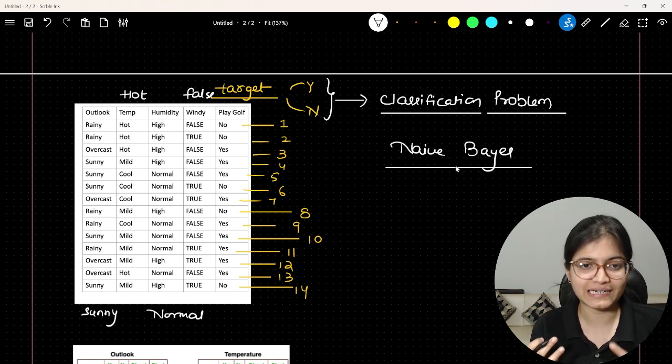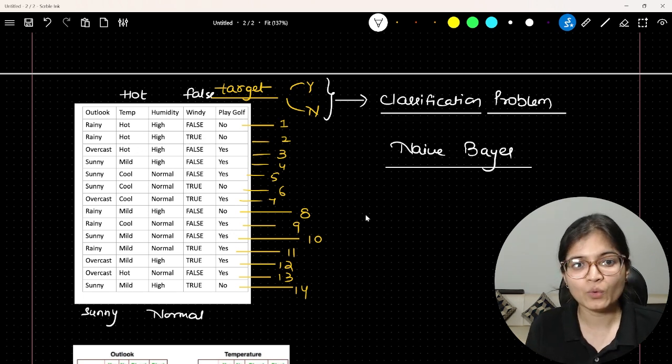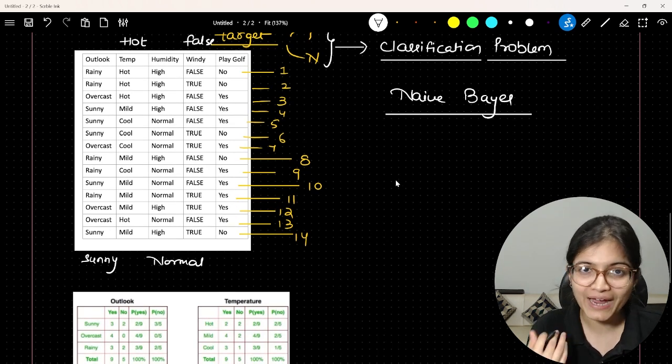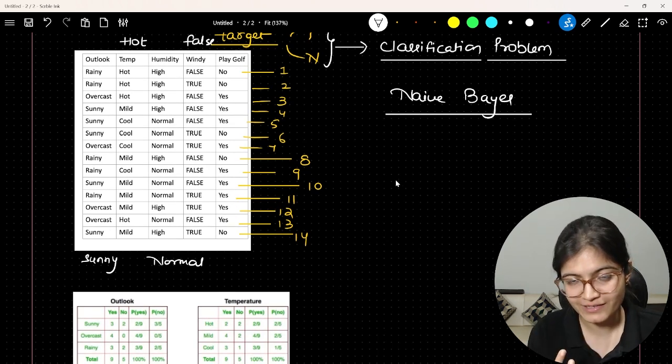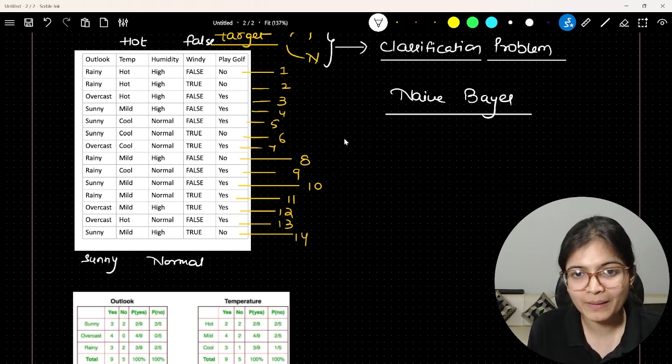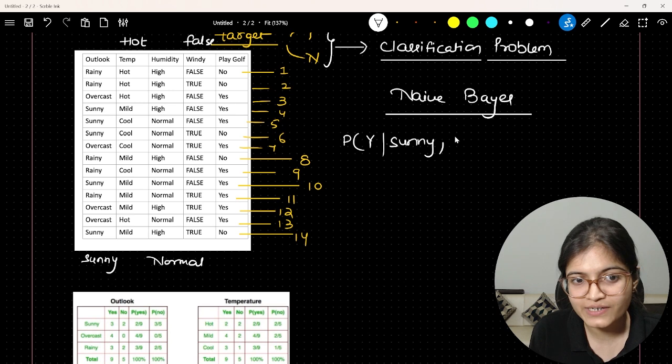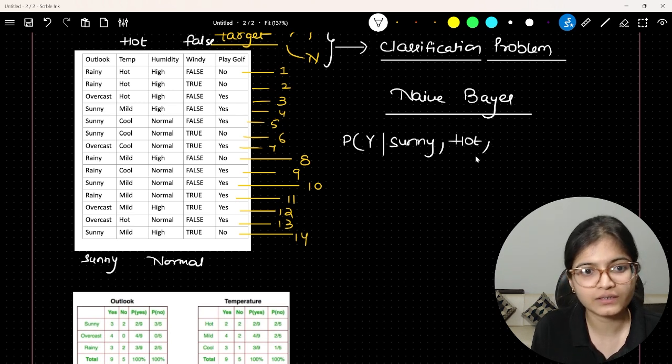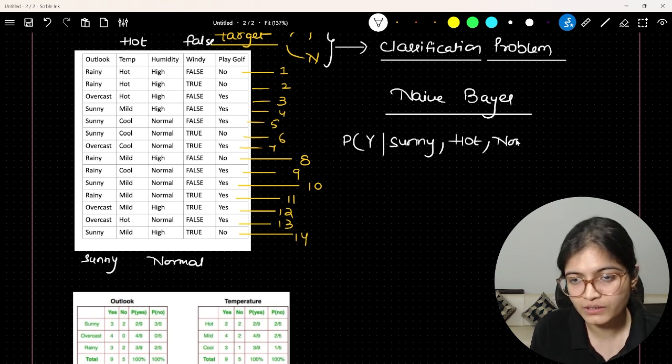So we have to understand how this will work. It will try to find out the probability of yes and the probability of no. You will ask: what is the probability of yes given the features, that the outlook is sunny, temperature is hot, humidity is normal, and windy is false?